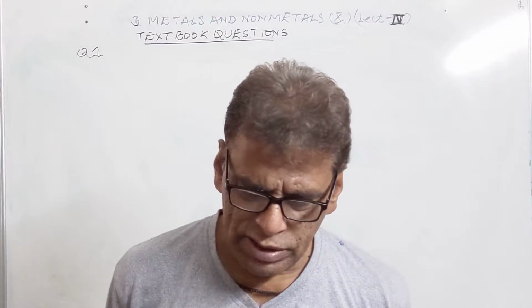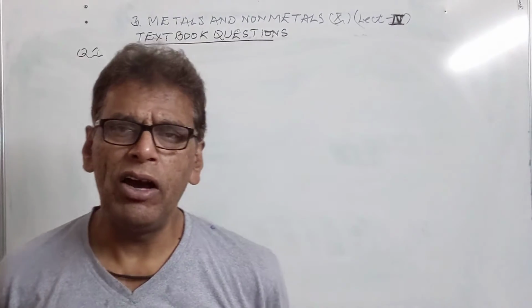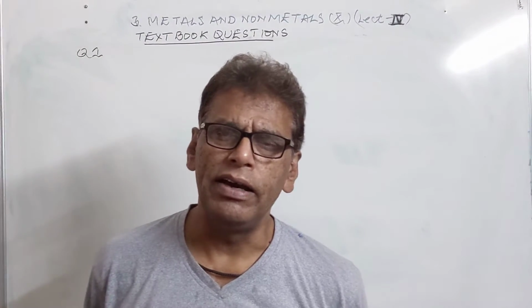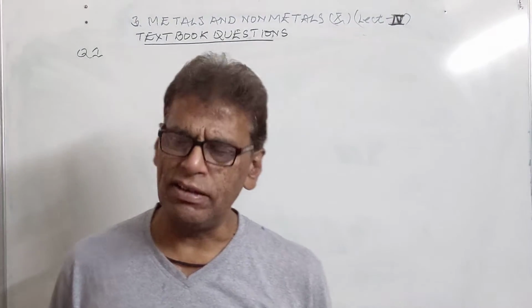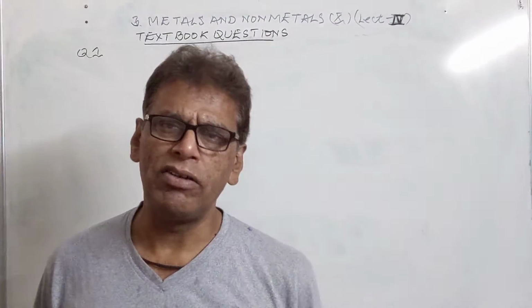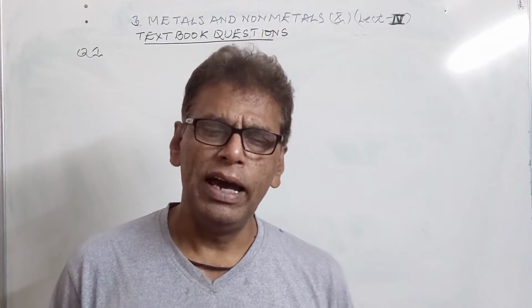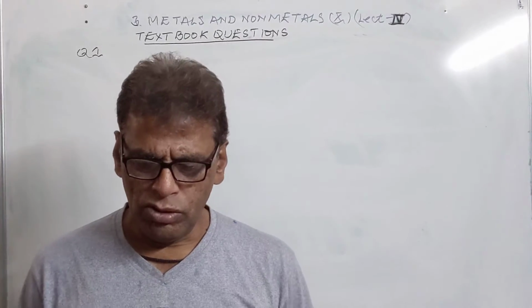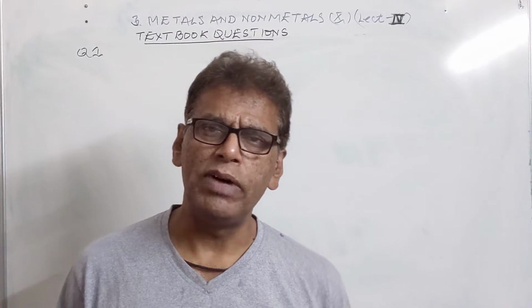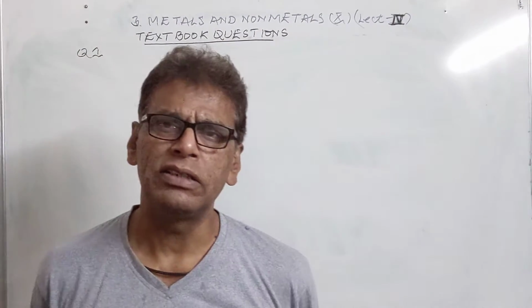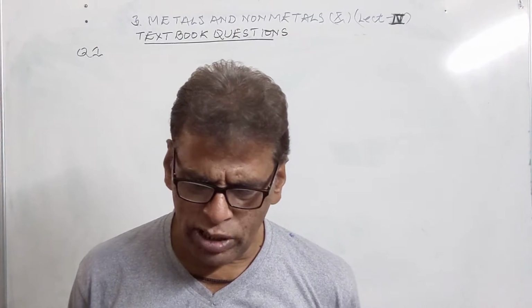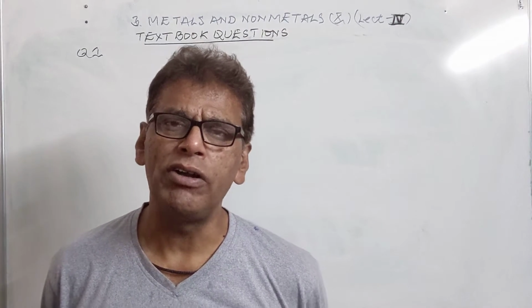Then we have the question, explain the meaning of malleability and ductility. Malleability means the hammering of a metal into sheets, and ductility is the drawing of that metal into wire form. So ductility deals with the conversion of metal into wire, malleability deals with the conversion of metal into sheets. Then we have why sodium is kept immersed in kerosene oil.